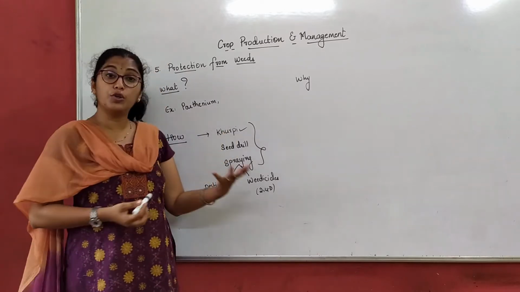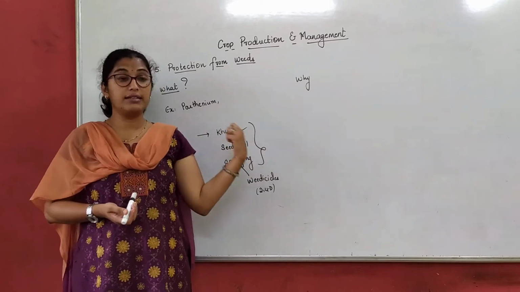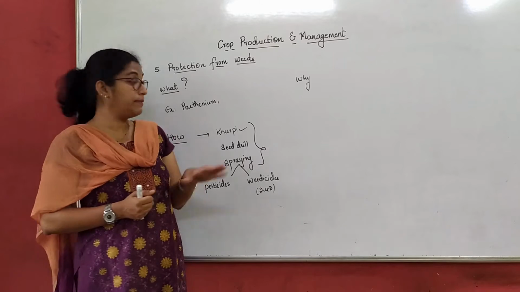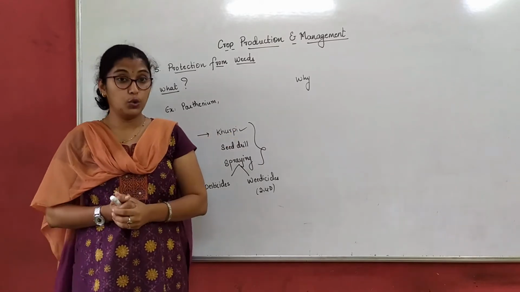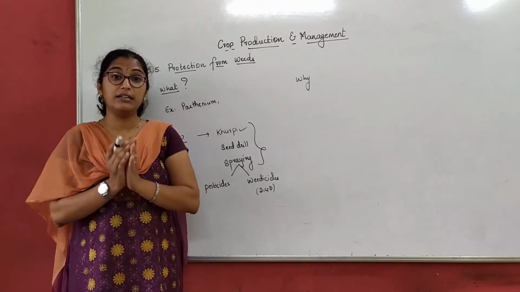So when we talk about khurpi, it is manual removal using this instrument. You can see the pictures of these agricultural implements for removing weeds in your notes. The next is seed drill. Now seed drill is again a machine.